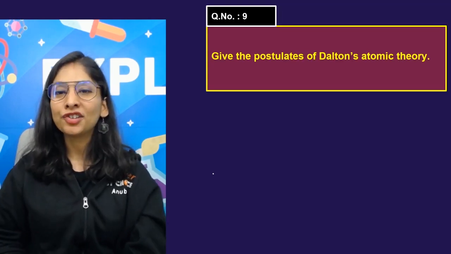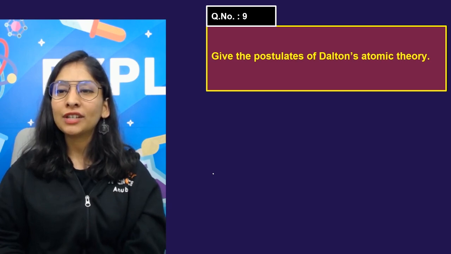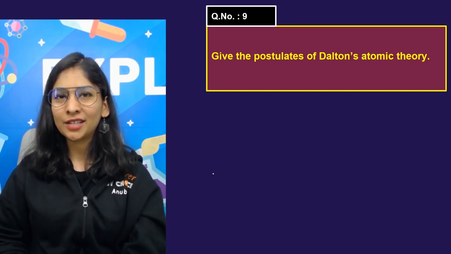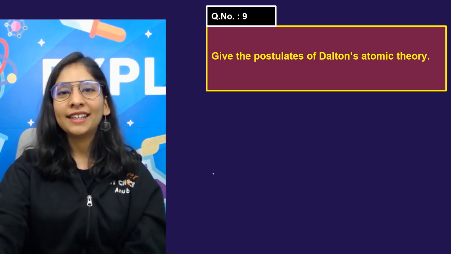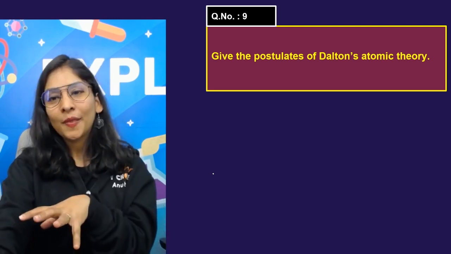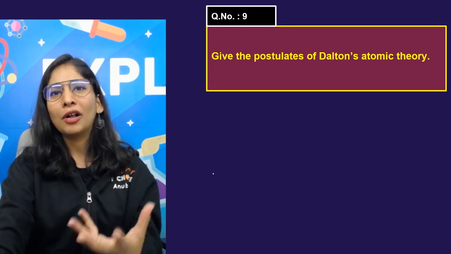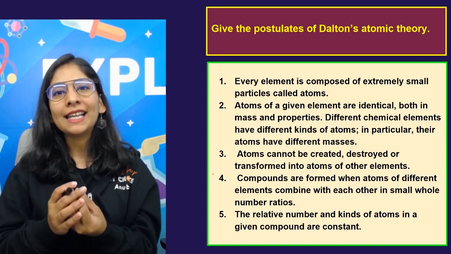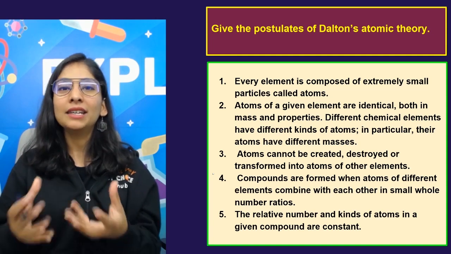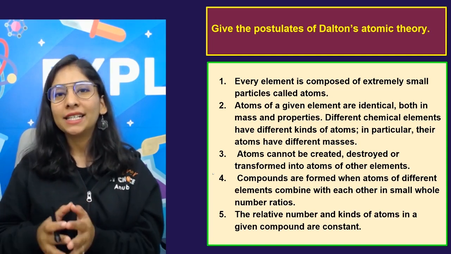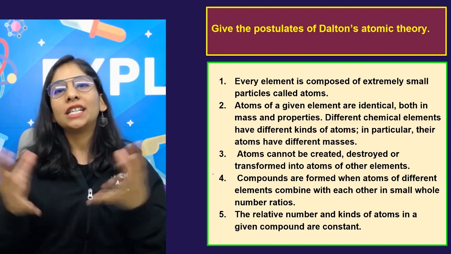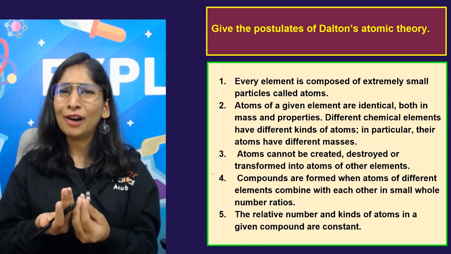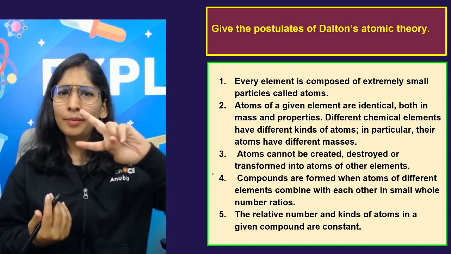So let's see this question also. Give the postulates of Dalton's atomic theory. That's like 5 to 7 postulates. I'll show you. And as I told you, most of the points are something that's already known and he just put them into his theory. The very first thing that he said is that an atom is indivisible and you cannot divide it. Atoms can never be created nor destroyed in a chemical reaction. So that's something we know, the law of conservation of mass. But you'll make it 2 points.